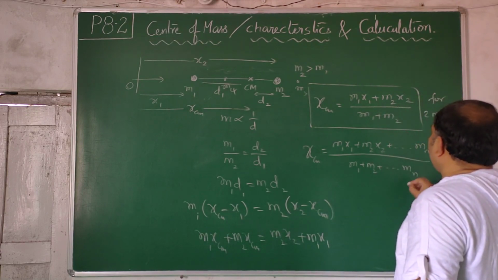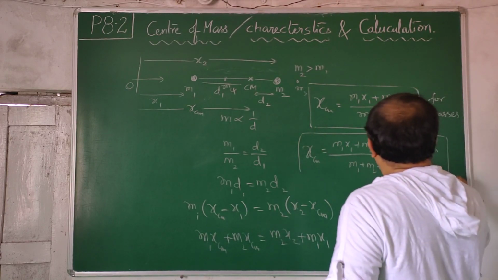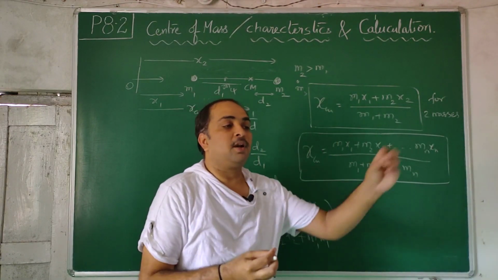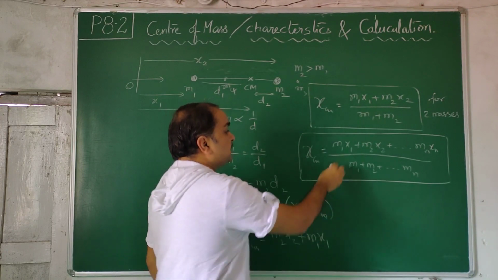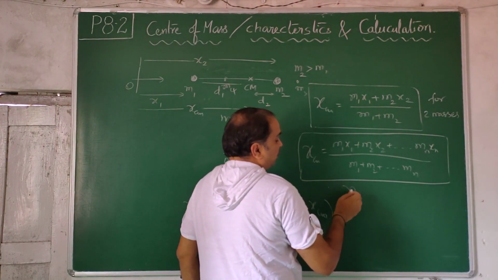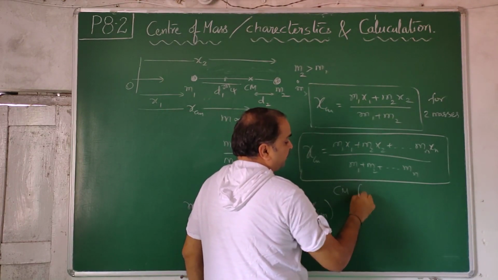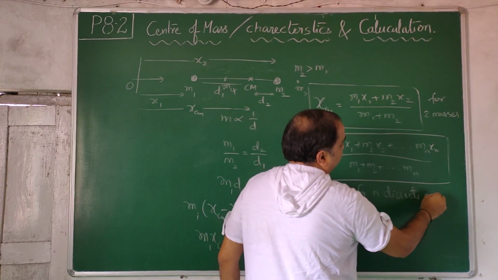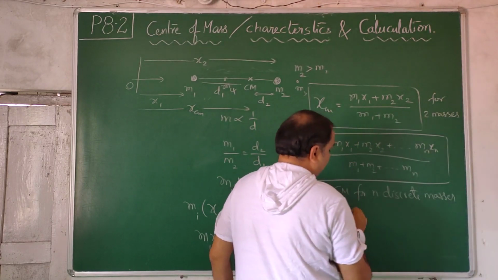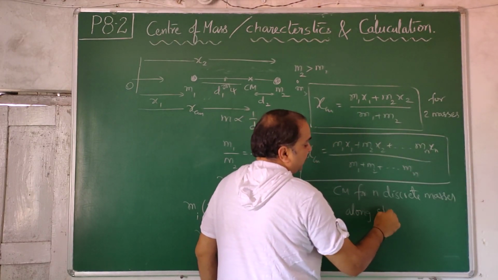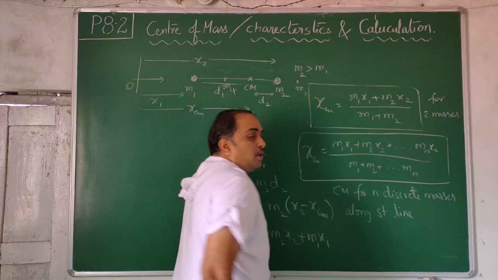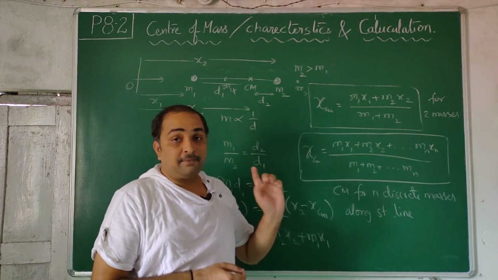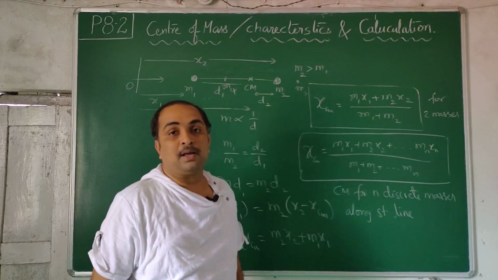How many masses are there along the line? These are for n discrete masses, discontinuous, they should not be side by side, they should be one after the other. So this is the formula for the center of mass of n discrete masses along a straight line. Two masses will always be along a straight line, but a third mass need not be in the same line. But if they are in the same line, then you can use this formula.